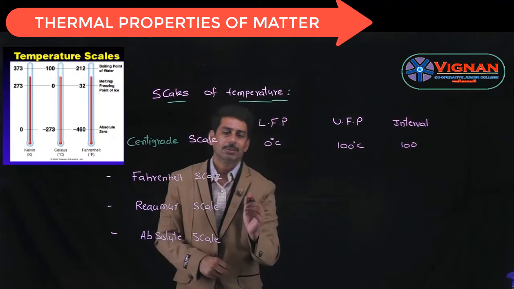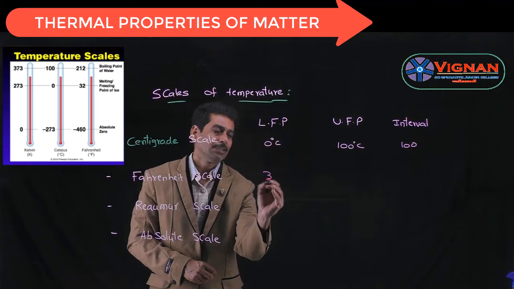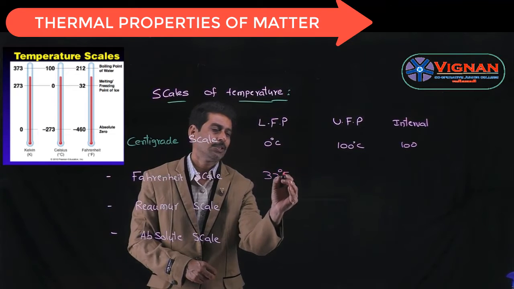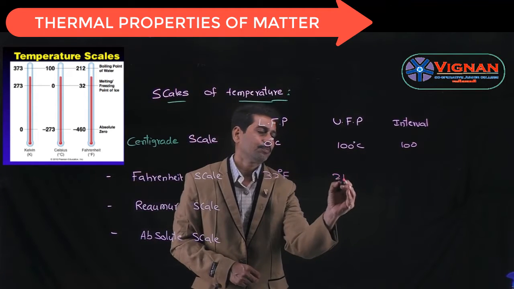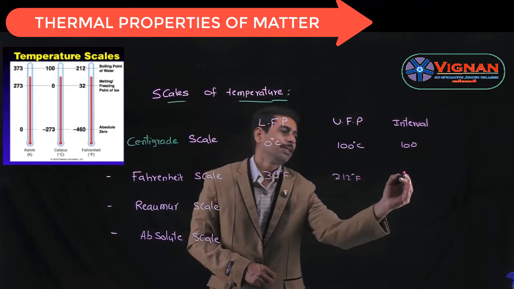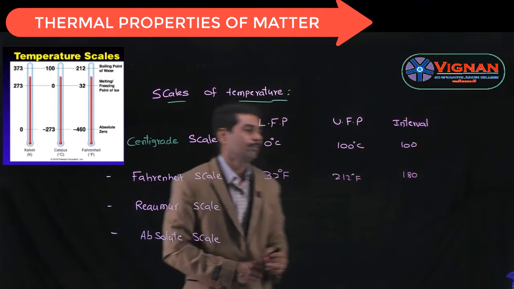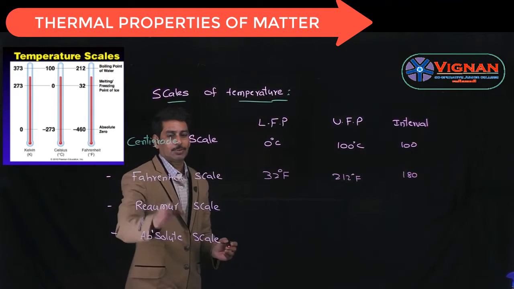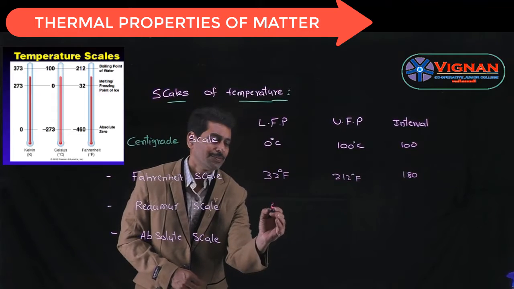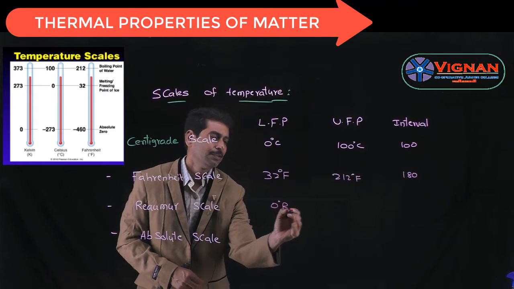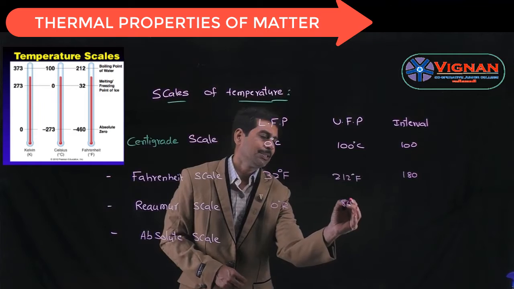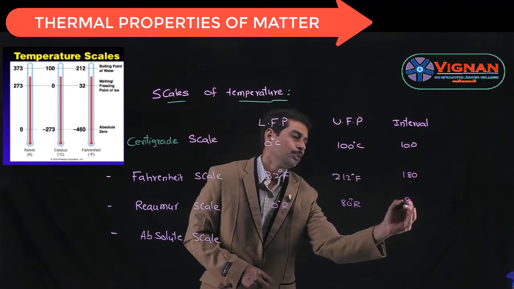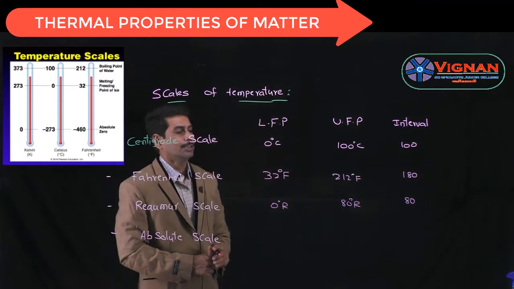And coming to the Fahrenheit scale of temperature, here the lower fixed point is 32 degree F, whereas the upper fixed point is 212 degree F, and it is divided into 180 equal parts. And coming to the Reaumur scale, the lower fixed point is 0 degree R, whereas the upper fixed point is 80 degree R, and the scale is divided into 80 equal parts.